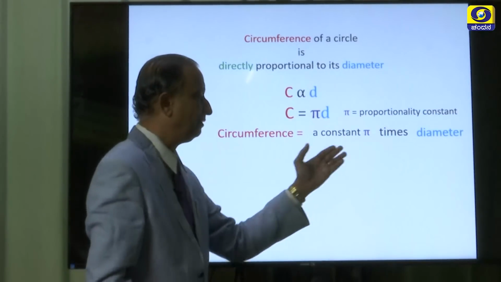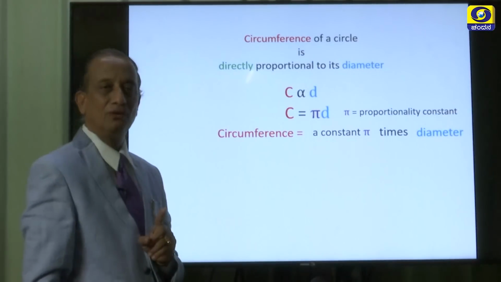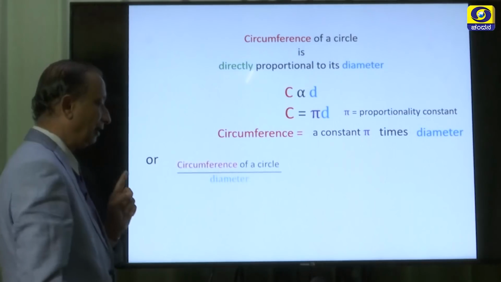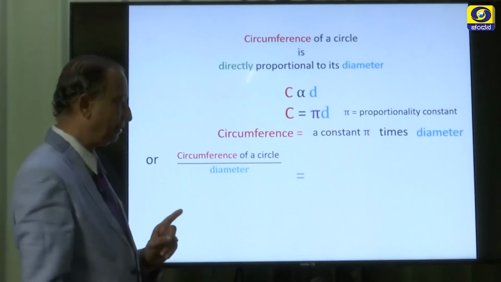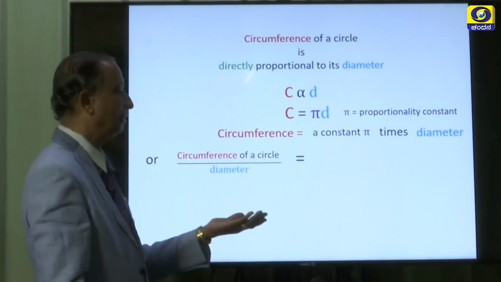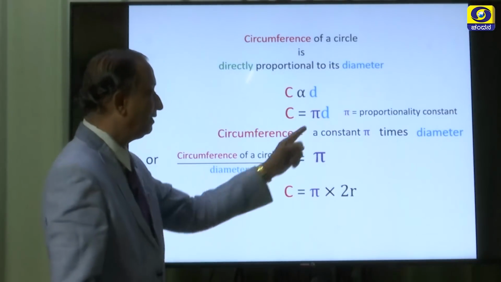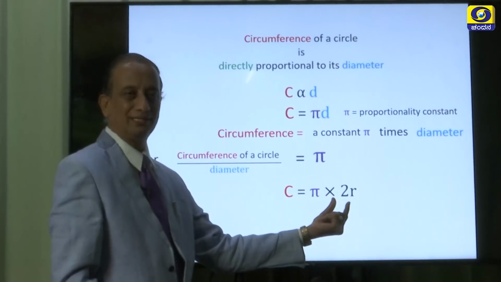If you multiply the diameter by the constant pi, that is equal to the circumference of the circle. Or you can put it like this: circumference of a circle divided by diameter is nothing but the constant pi.